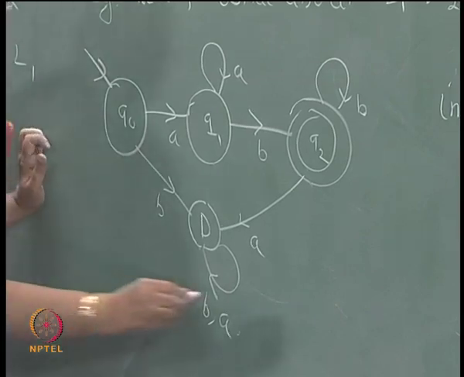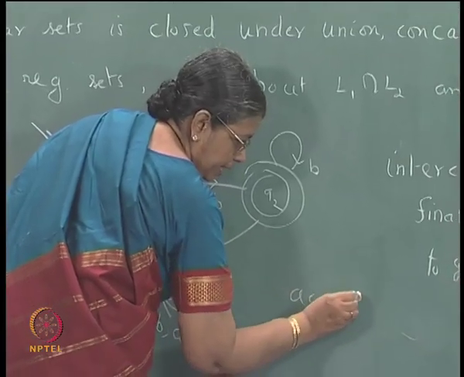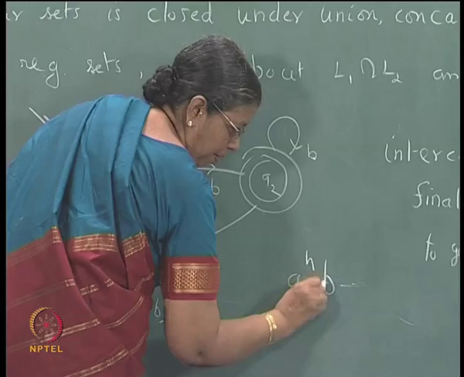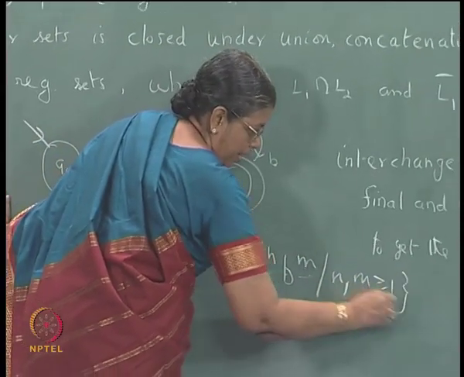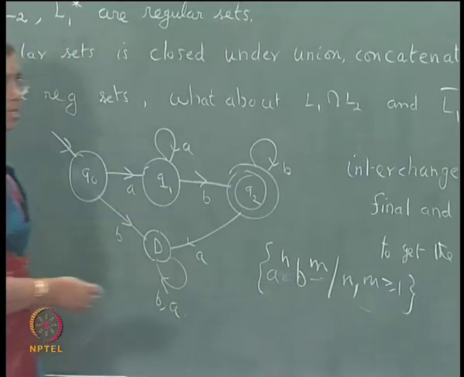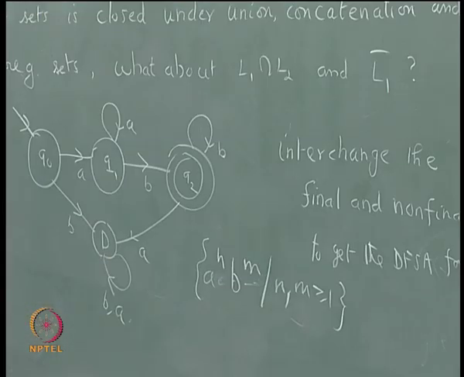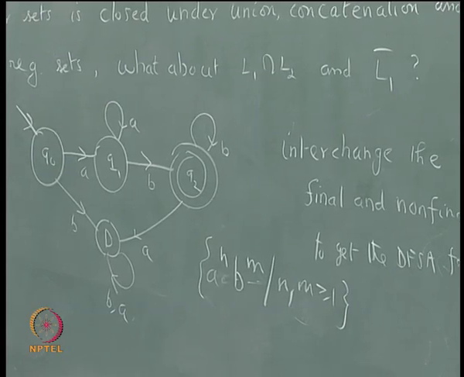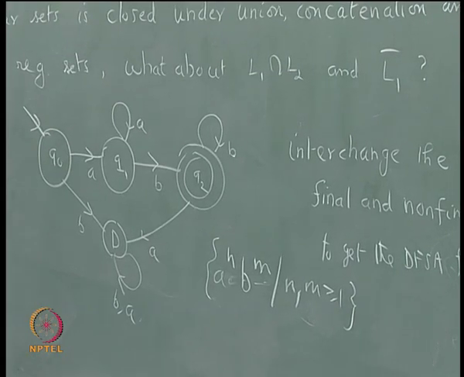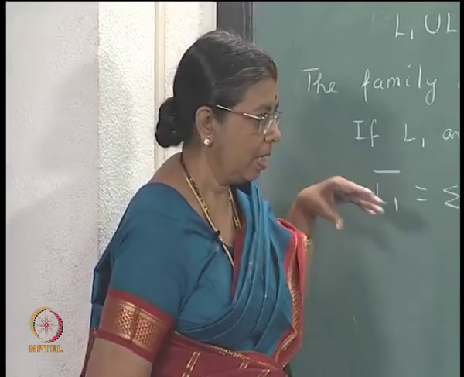A power n, B power m, n, m greater than or equal to 1, or the language accepted consists of a sequence of A's followed by a sequence of B's. Epsilon is not accepted by this machine.